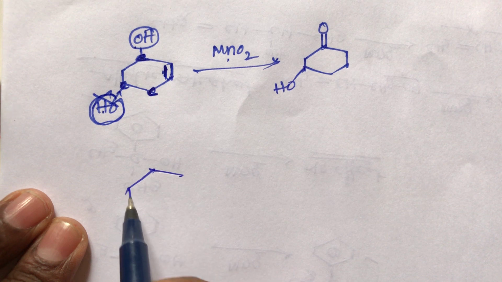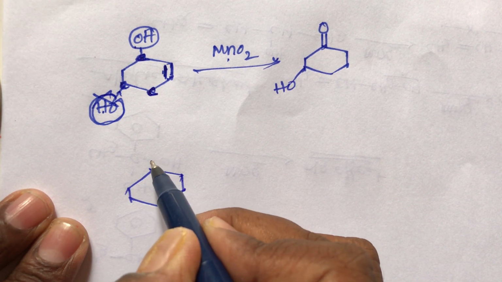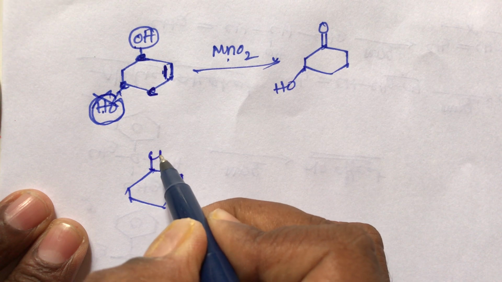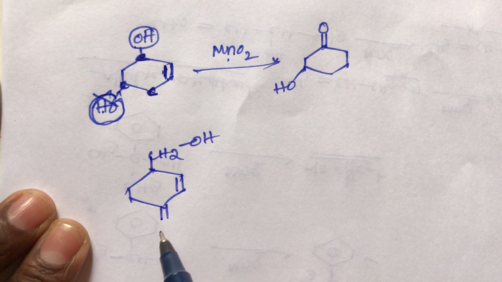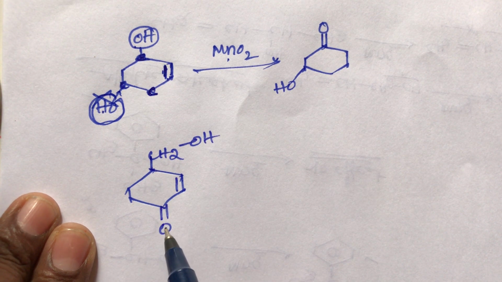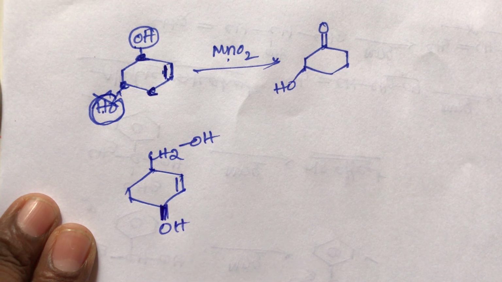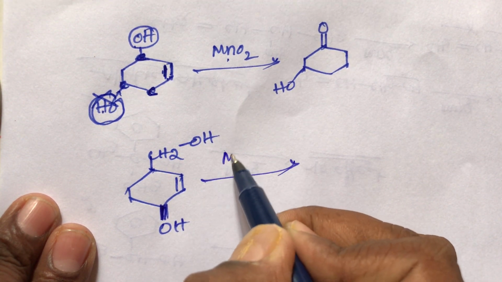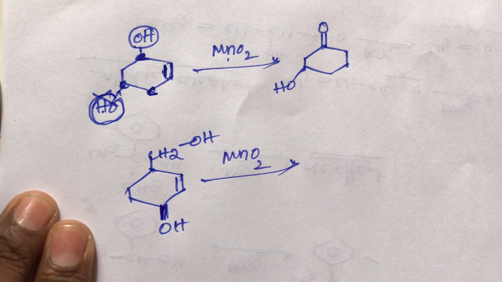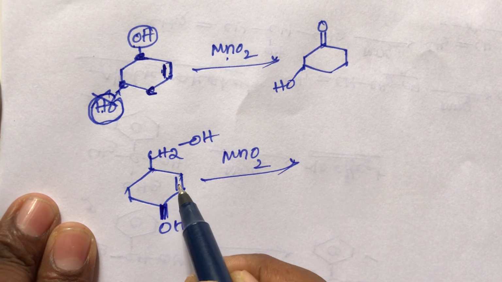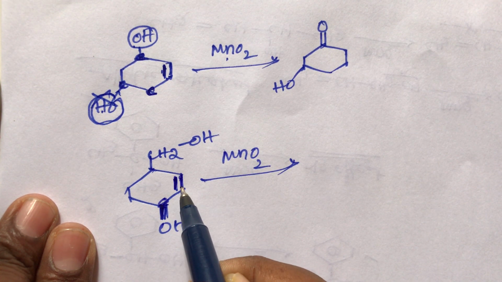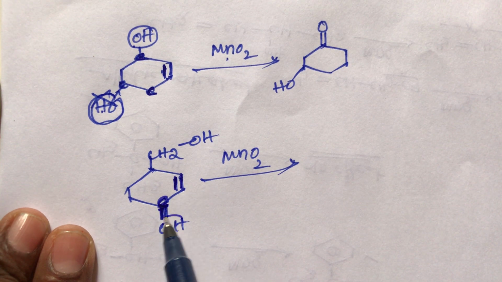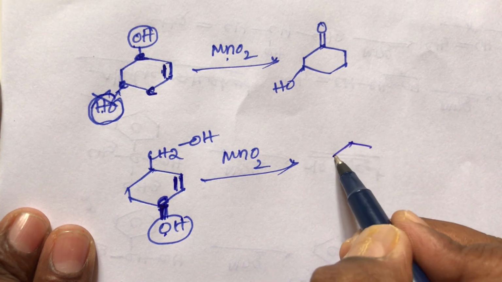Now take one more example, student. CH2OH here also. Then what about this carbon, student? This is OH, sorry. Oxidized with MnO2, what happens when it is oxidized with MnO2? This allylic carbon, the carbon beside the double bonded carbon, is called the allylic carbon. This allylic carbon has a secondary alcohol, and secondary alcohols on oxidation give ketones, this downwards one.